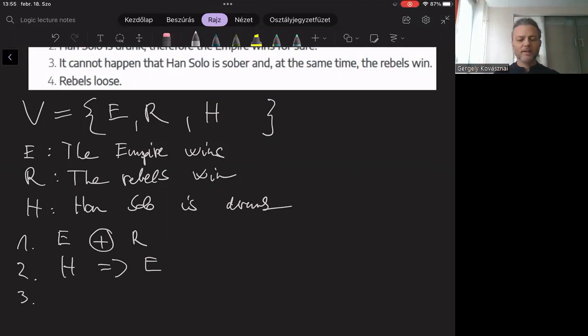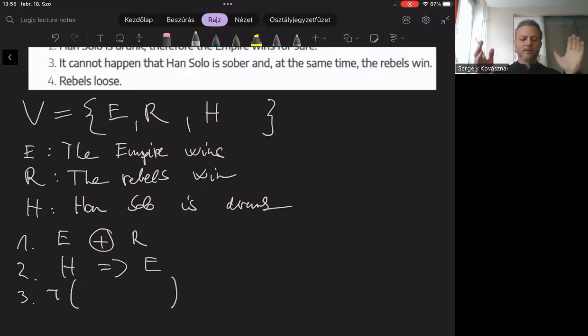Well, it's a good question how to formalize this statement. What is the prefix "it cannot happen" represented? So how can we represent this with which connective? Of course, this can be represented by negation. So we negate something compound.